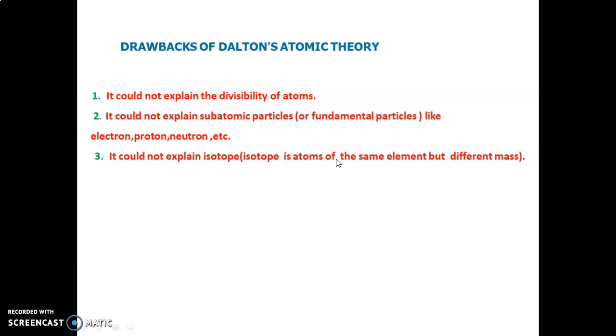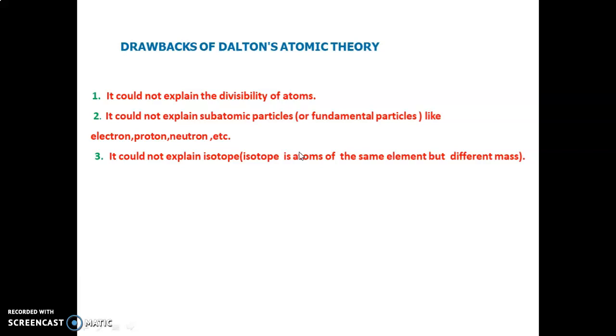Elements have isotopes. For example, hydrogen. If you take hydrogen gas, it contains a number of hydrogen atoms, but not all have the same mass. Protium, 1H1, has 1 unit mass. 1H2, deuterium, has a different mass.